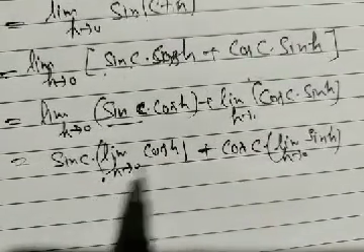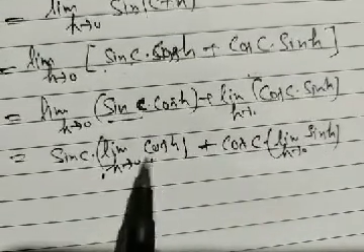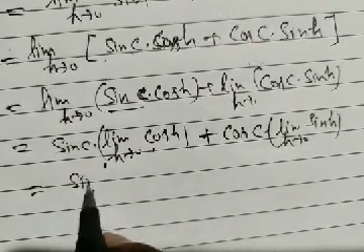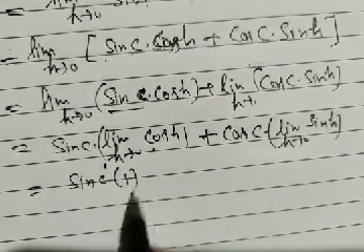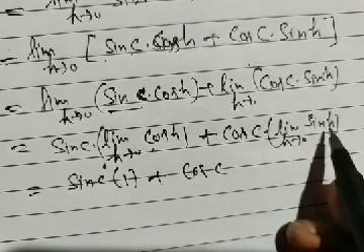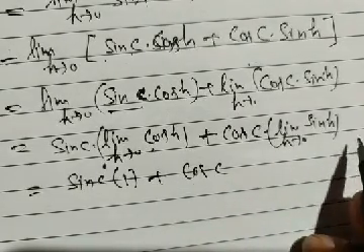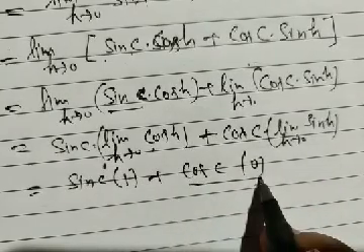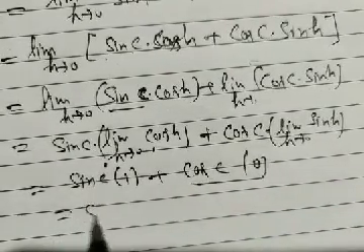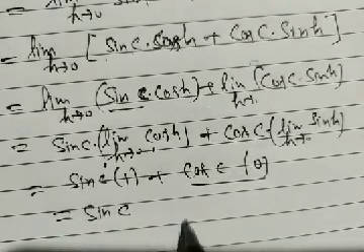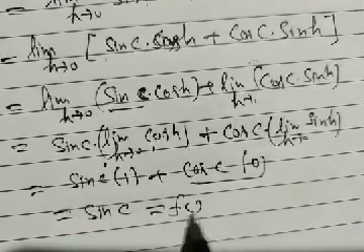When h tends to 0, the value of cos h is 1, so we get sin c into 1. But when h tends to 0, the value of sin h is 0, so this term vanishes there. Now we have sin c, and our sin c is equal to f of c.